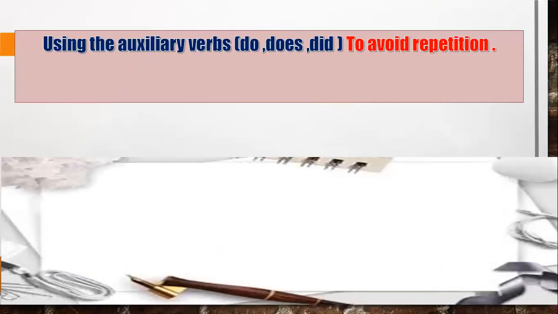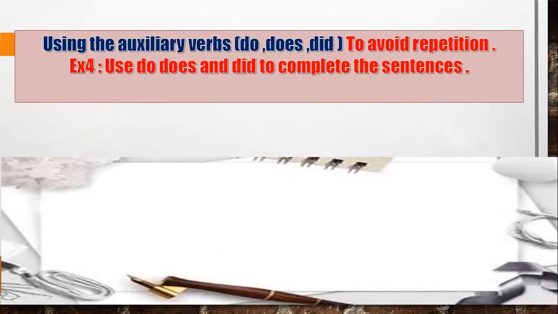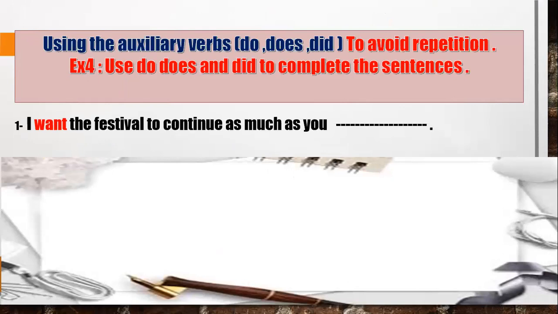Using the auxiliary verb to avoid repetition. Let's start with exercise 4 or 5. Use does, do, and did to complete the sentences. So, exercise 5 in your student book. Let's start with the first sentence.